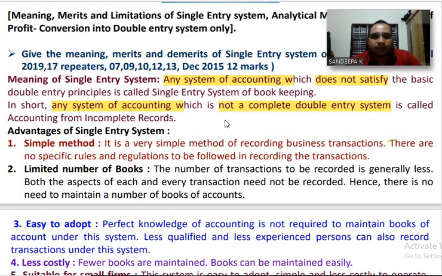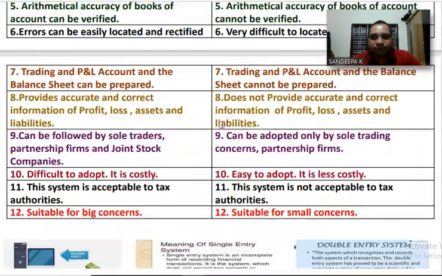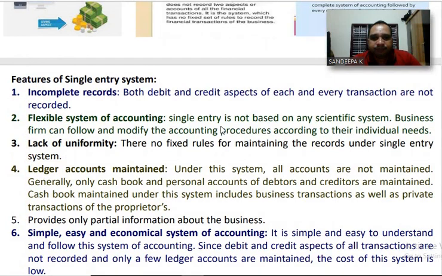Next, we shall know the features of single entry system. First one, incomplete records. Under single entry system, both debit and credit aspect of each and every transaction are not recorded. Only important aspect of a transaction is recorded in books of accounts. It may be debit aspect or it may be credit aspect.